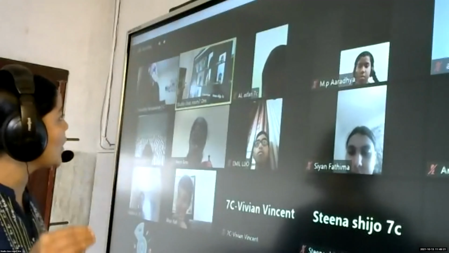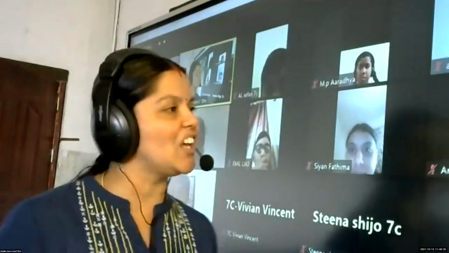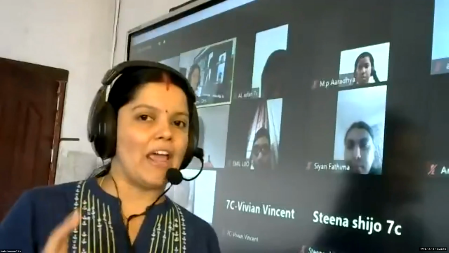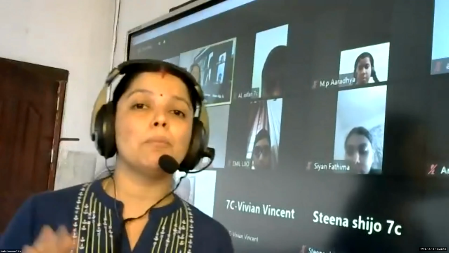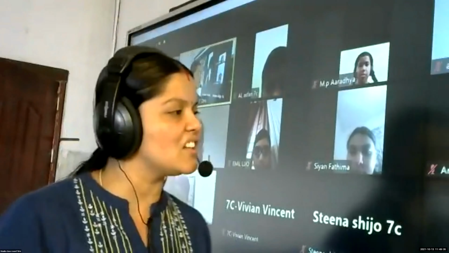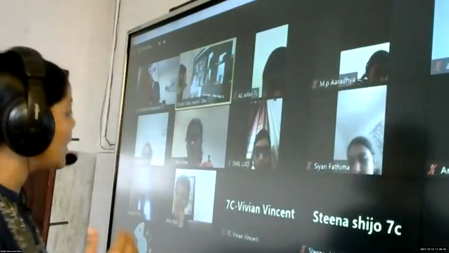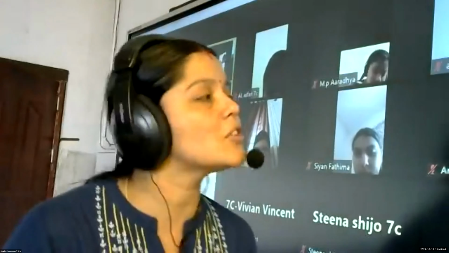Am I clear? So we have 4 kinds of sentences and 3 types of sentences. We can label sentences into 2 different ways. The first one is said to be the types of sentences. We need to learn about 3 types of sentences and we need to learn about 4 kinds of sentences. So I'm repeating, 3 types of sentences and 4 kinds of sentences.